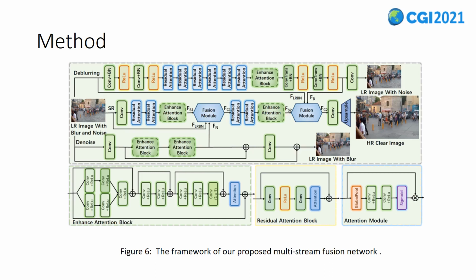Similarly, the denoising branch removes the noise and fuses the denoising features FN into the SR recovery branch. The trunk super resolution recovery branch gradually integrates the FN from the denoising branch and FB from the deblurring branch into the super resolution recovery process according to the multiple reconstruction execution order, firstly denoising and then deblurring, so as to not only amplify the spatial resolution, but also handle the motion blur and noise simultaneously. Besides, we use a fusion module to enhance the fusion of effective contextual information and promote the restoration of multi-distortion images.